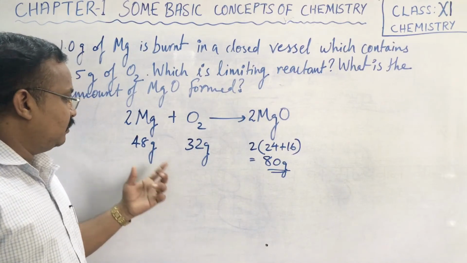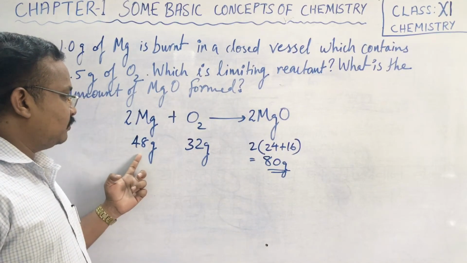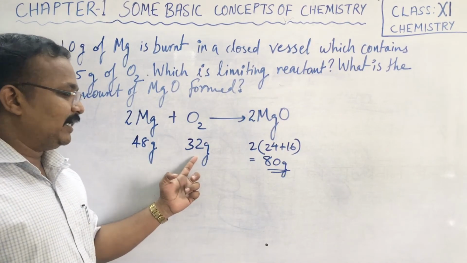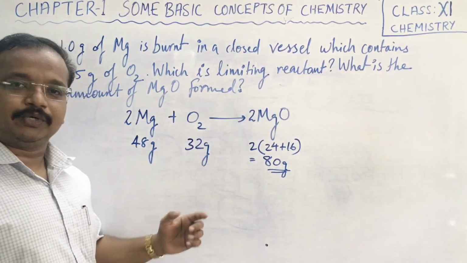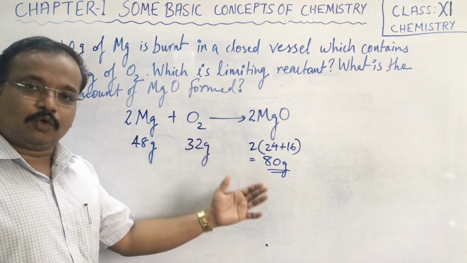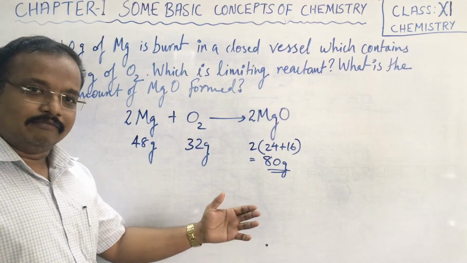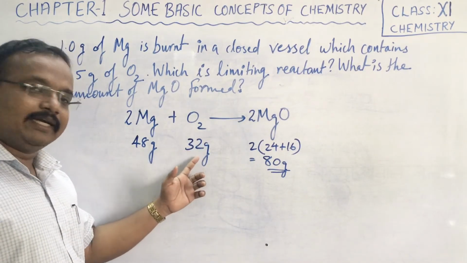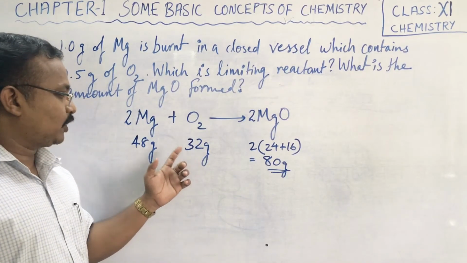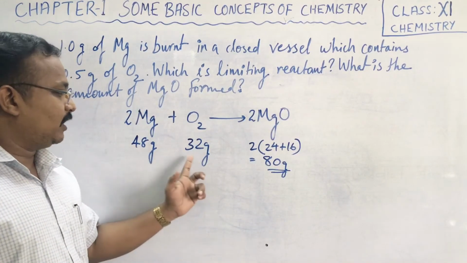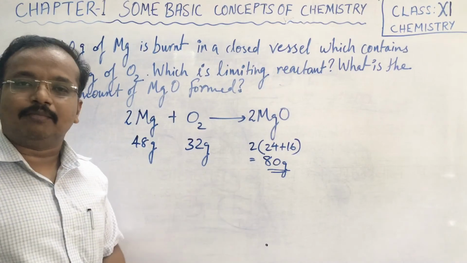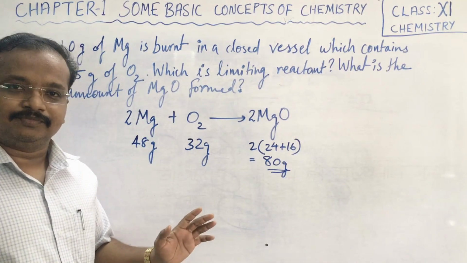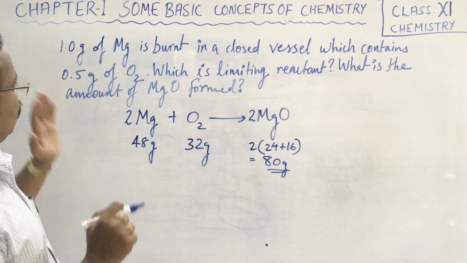It means 48 gram of Mg on heating in the presence of 32 gram of oxygen, and if more than 32 gram oxygen is there, we have nothing to do. The reaction will take place. We need 32 gram to react with 48 gram to form 80 gram of magnesium oxide.